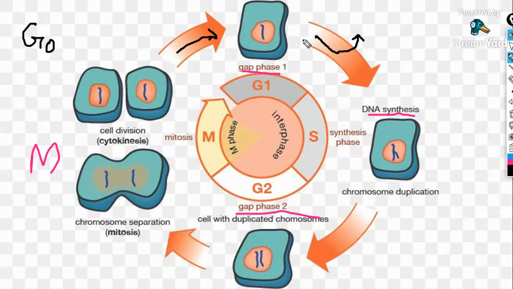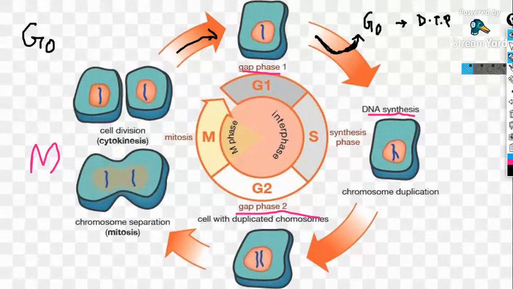Wait 1 second. So the cell moves from G1 phase to S phase. In between that, there is a phase known as the G0 phase. It is a decision taking phase. So the decision taking phase is the G0 phase.